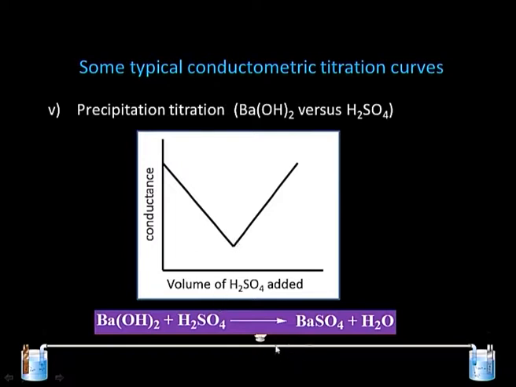After the complete formation of barium sulphate, there is a further increase in the conductance. That can be due to the addition of H2SO4, which has 2H+ ions coming into the solution, and this method can be used to find the concentration of an unknown given solution.